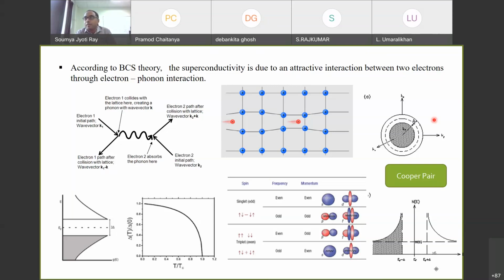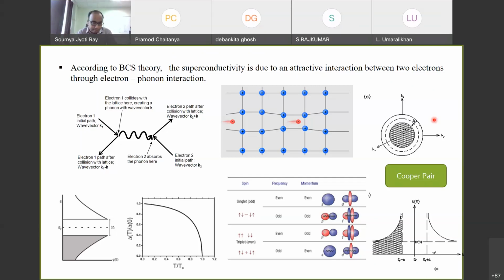You can think of, if only a certain fraction of the material becomes superconducting, then we will never see a TC, because there will always be some channels which are available which will see non-superconductivity. But it is because this phenomenon is quite robust that we see a very large spread of the superconducting phase over the entire material, and we see a significant TC in the material. So that is the first observation.